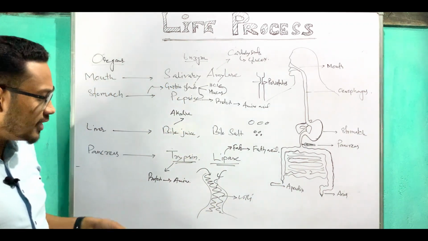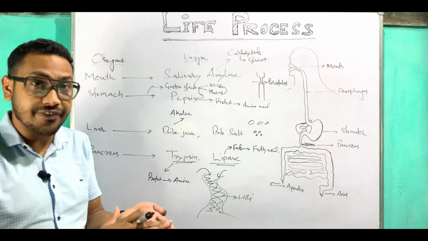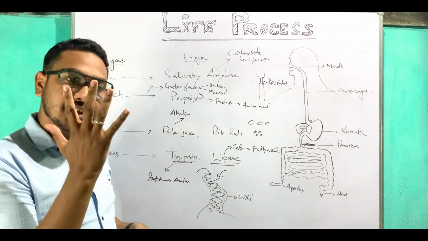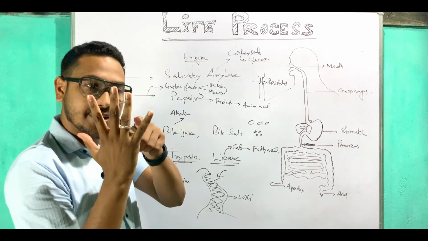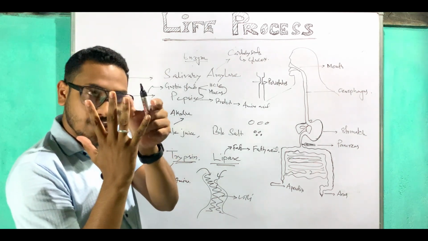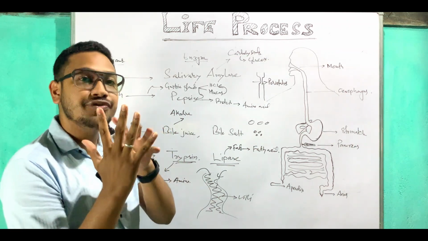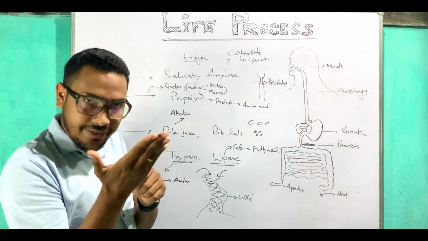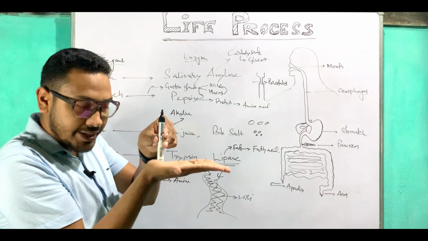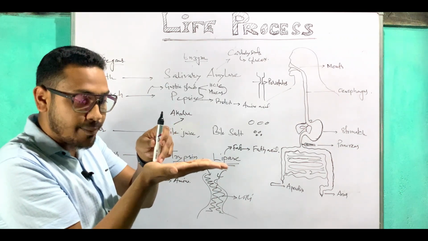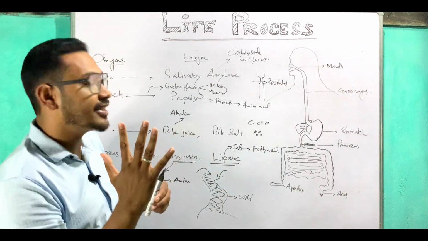Now, there might be a question: why are there such finger-like structures in the small intestine? Why not a flat surface, isn't it? If the surface looks like this, if one food comes here, another food can also come here, and another food also can come here. So to increase the surface area, the small intestine has finger-like structures known as villi. If it were a flat surface, then when the particles come here, they will occupy the whole surface, isn't it? And above that food, another food cannot come. That is why it has finger-like structures.